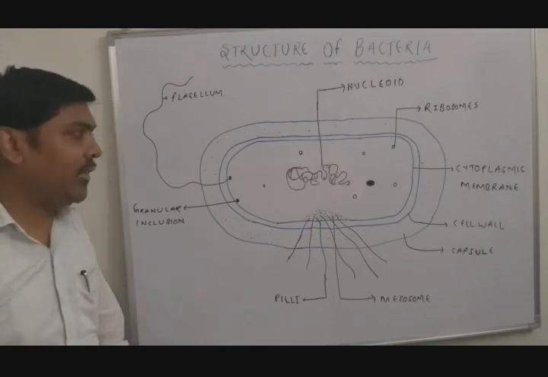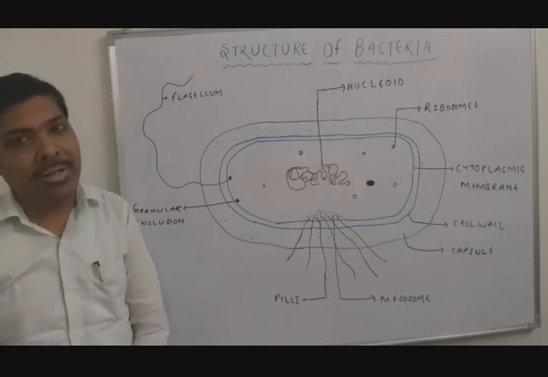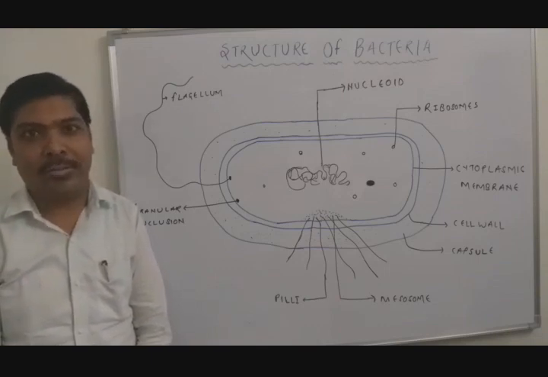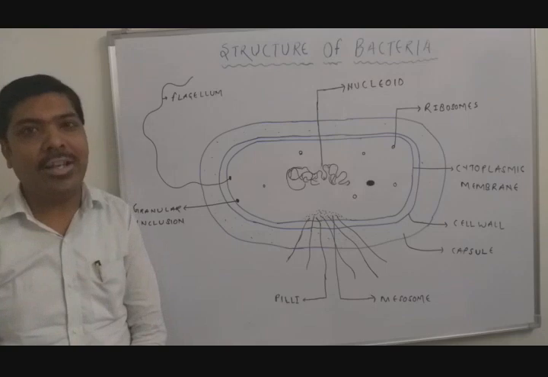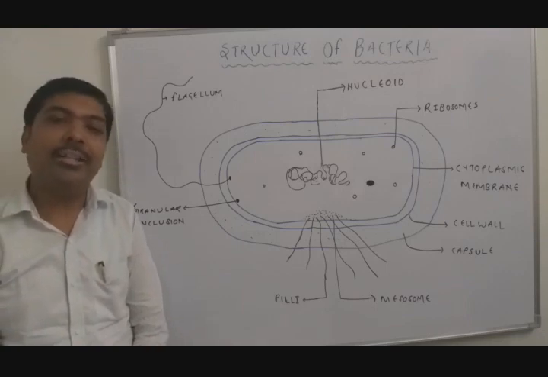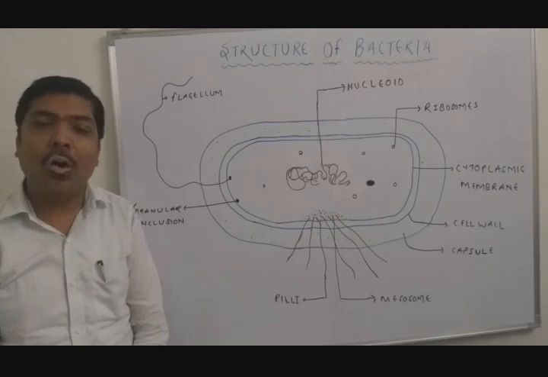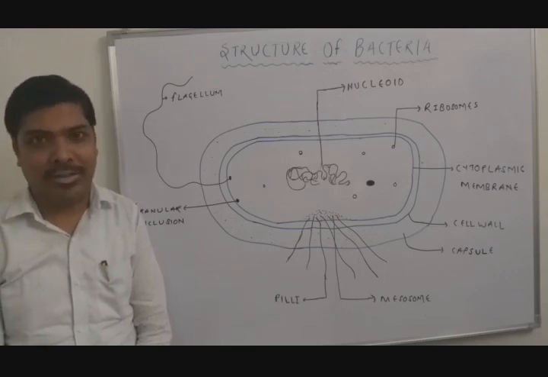Sometimes multiple flagella emerge from the bacteria from a single side, then it is called lophotrichous. And the last category of the flagella is peritrichous. In that case, many flagella are present all around the surface of the bacteria.